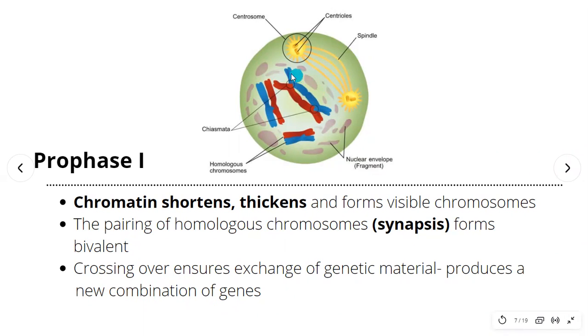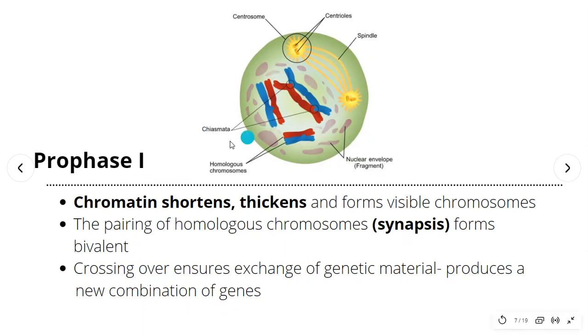Crossing over is the name for the process, and the area where crossing over occurs is known as chiasmata. So there are important keywords that you need to remember for prophase 1. The first one is synapsis, which is the pairing of homologous chromosomes. And number 2 is crossing over, which is the process of exchanging genetic materials.